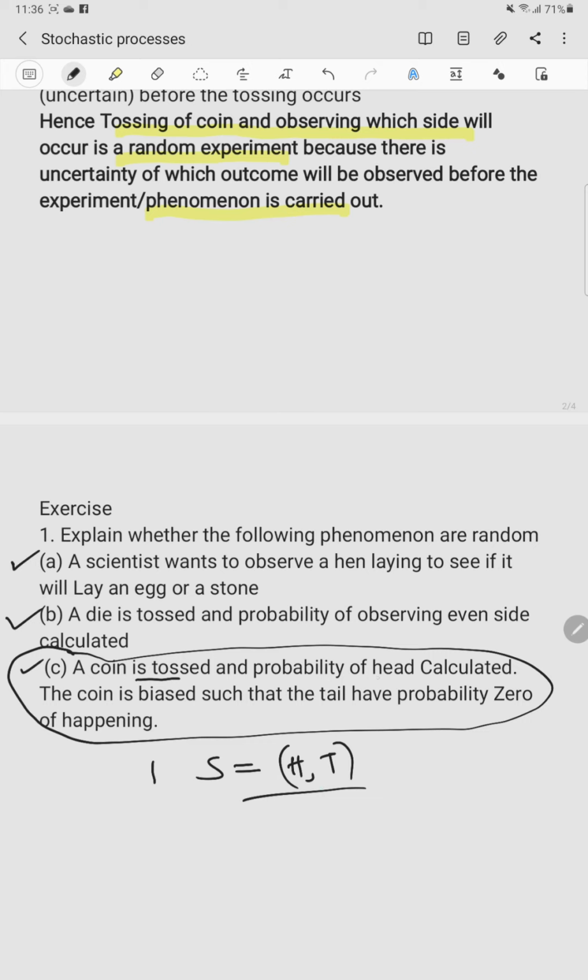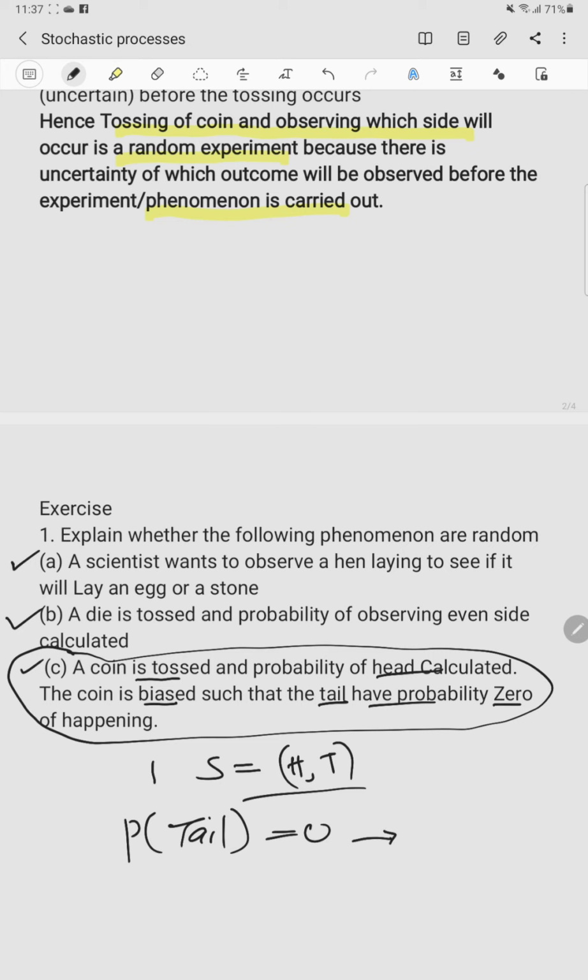And we are interested in calculating the probability of a head appearing. Now, another information is added. The coin is biased such that a tail has probability 0 of happening. So the probability of a tail happening is 0.